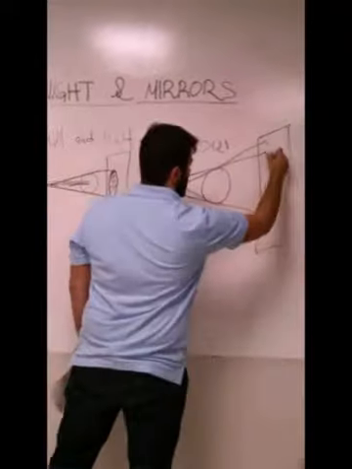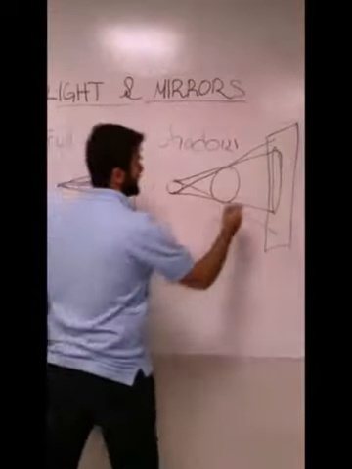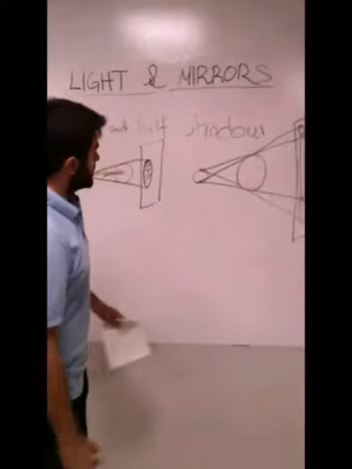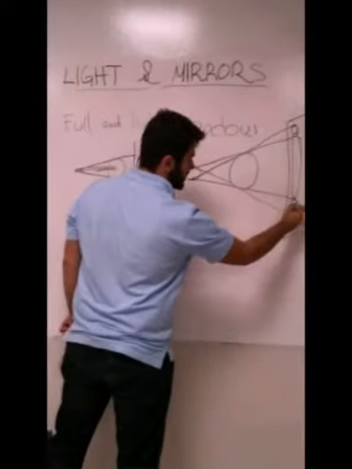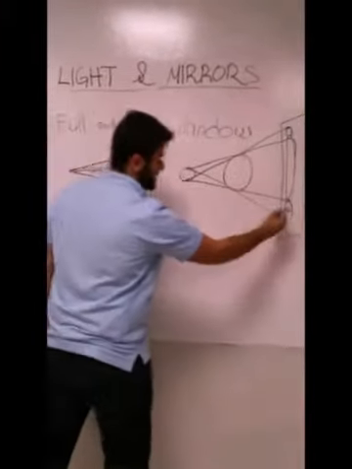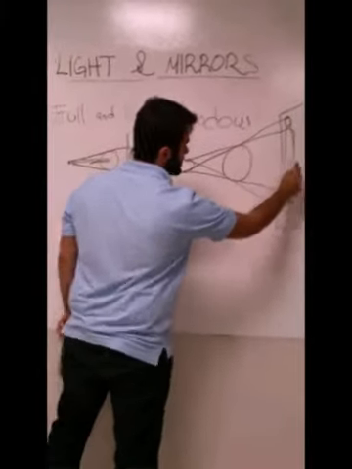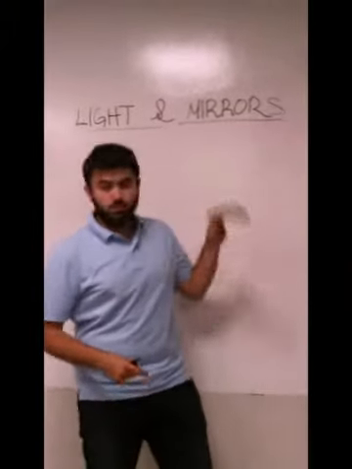And here we have full shadow as we had here, and here we have half shadows. Because here, the half shadow side is not light as here, but it's not dark as here, so we call it half shadow.